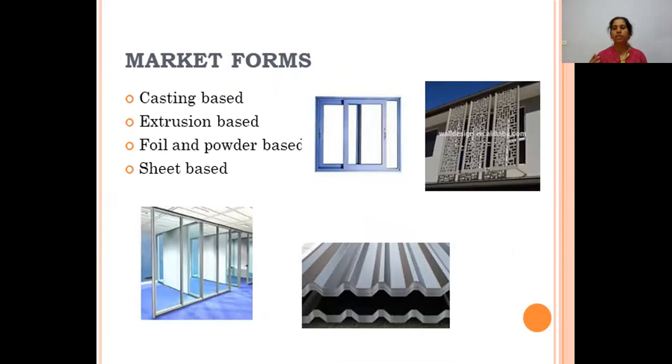As you have already seen aluminum in many places, it is available in four forms. We have casting based products, extrusion based products, foil and powder based products, and sheet based products also. Casting based products, I'll explain in the later slides.